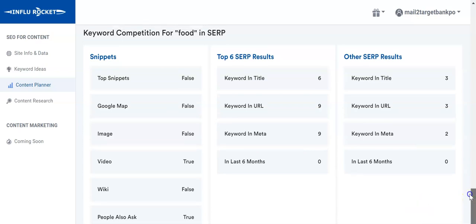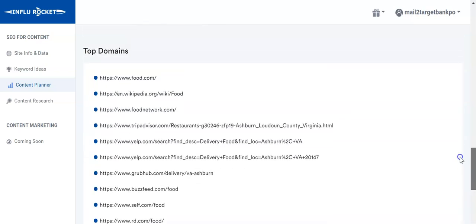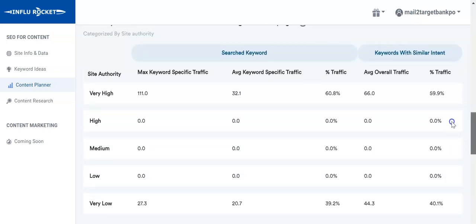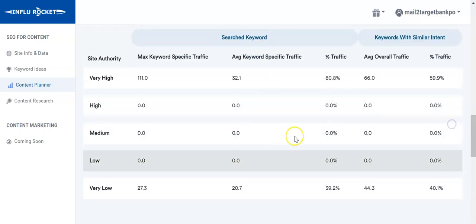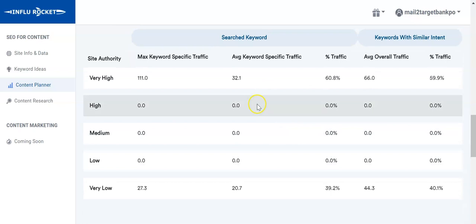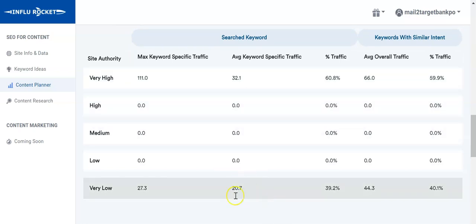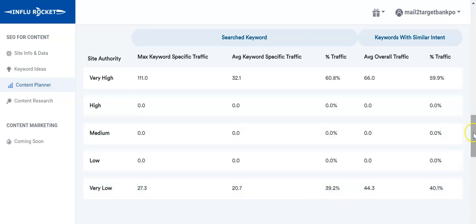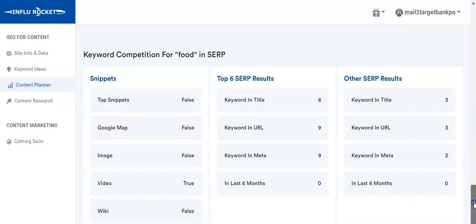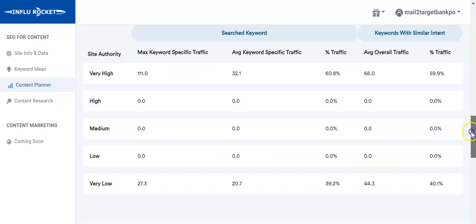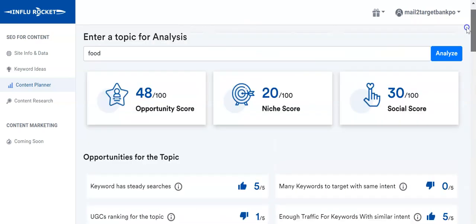So overall, it tells us that this is a very competitive keyword, and in order to get traffic from this keyword, you have to take the opportunities from the snippets as much as possible. So that's all for this tool.